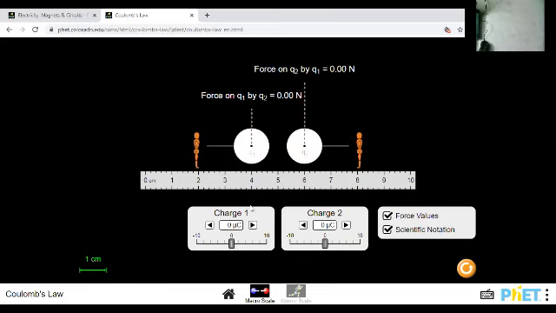First I will increase the charge on only one body. When I increase charge on one body, the charge on the other body is 0. So at that time also the force value is equal to how much, guys? 0.